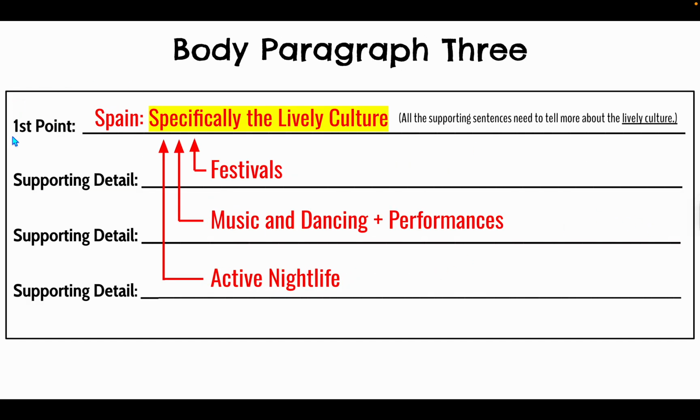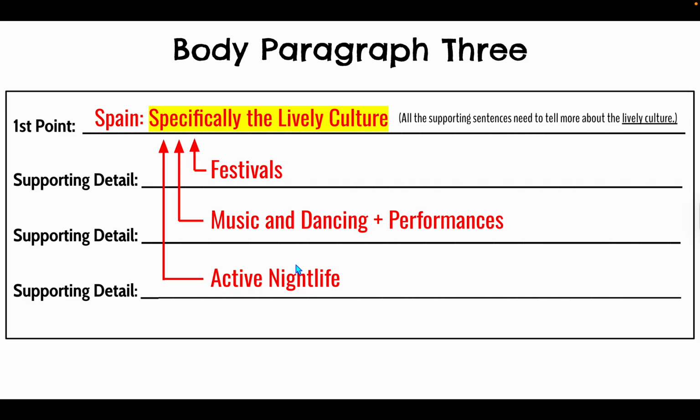The body paragraph 3, again, this right here should say third point, not first point. So again, in my topic sentence about Spain, I got specific. I talked about in that sentence the lively culture. If I do that, that's fine, but then that's limiting my supporting detail sentences. All of my supporting detail sentences have to add on to the lively culture and be examples of that. So in the paragraph that I just read, I started with a sentence about festivals in general, and then I talked about music and dancing being a large part of their culture and the public performances, and then I added on with a sentence about nightlife.